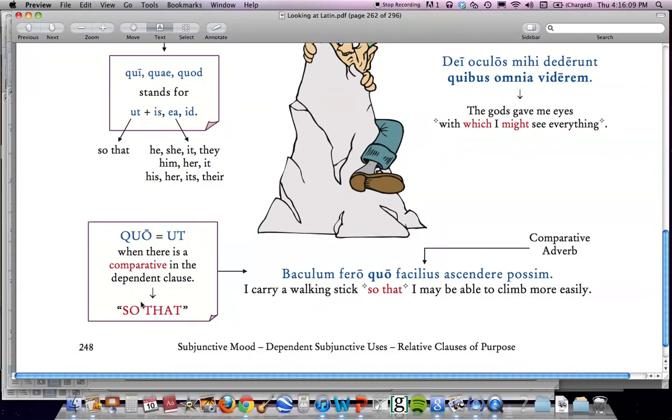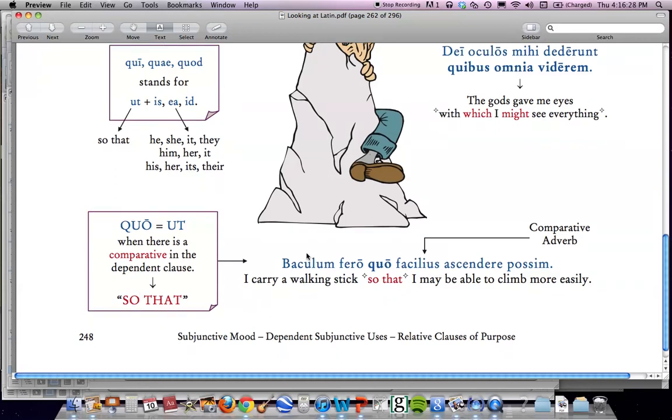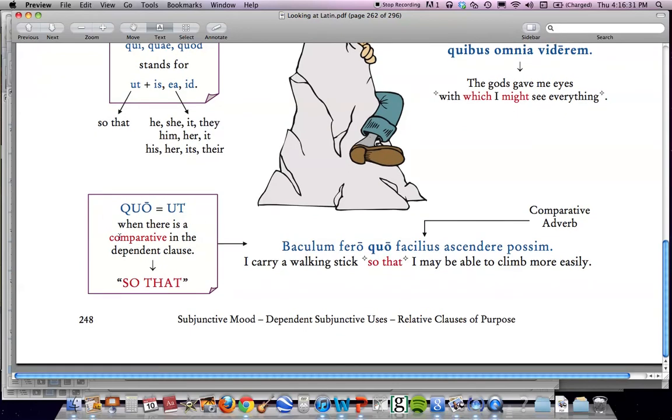So that's for that. Back in your other book, your Henle book, if you look at page 263, they talk to you about purpose clauses introduced by quo. You find this when you have a comparative in a sentence. If you look back on the screen right now, we have this covered really quickly at the bottom of this page. Quo here is equivalent to ut when there is a comparative in the dependent clause. So don't use ut if you have a comparative, like facilius right here, which means more easily.